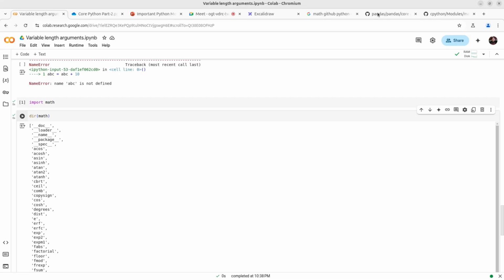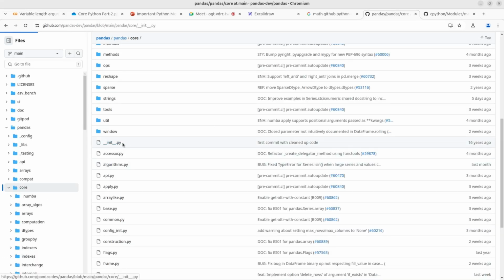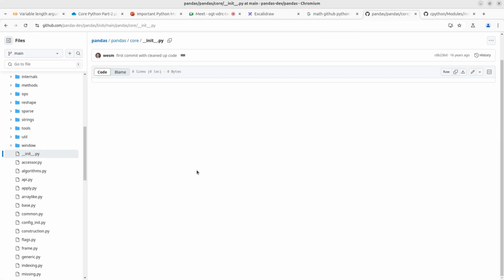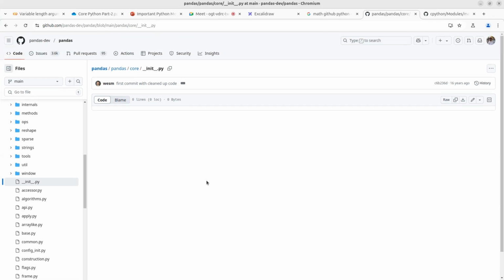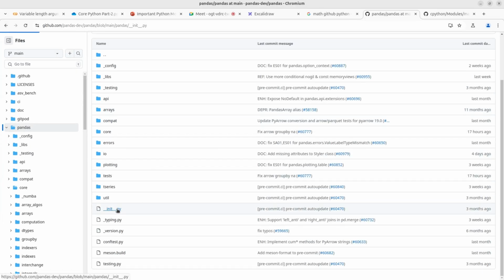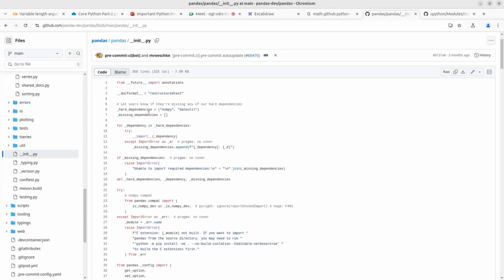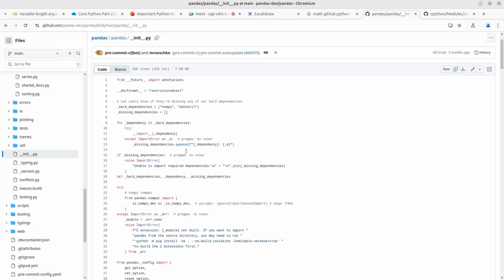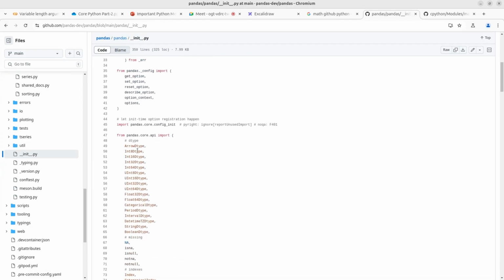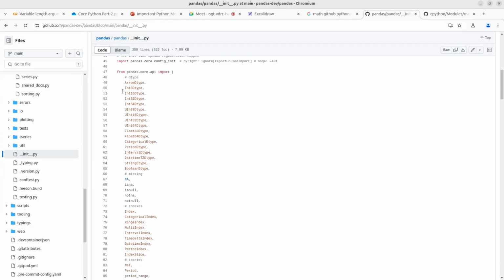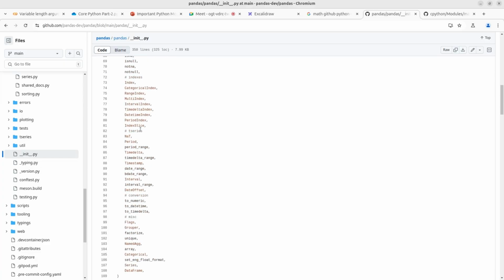This metadata is generally defined in this init file, right? Let me also check here. I have not checked. Let me see whether they have some information or not. No, it is empty here in this case. Let me check in pandas init.py. You can see in init.py they have defined all the keywords. You can see here arrow, all the keywords are here.